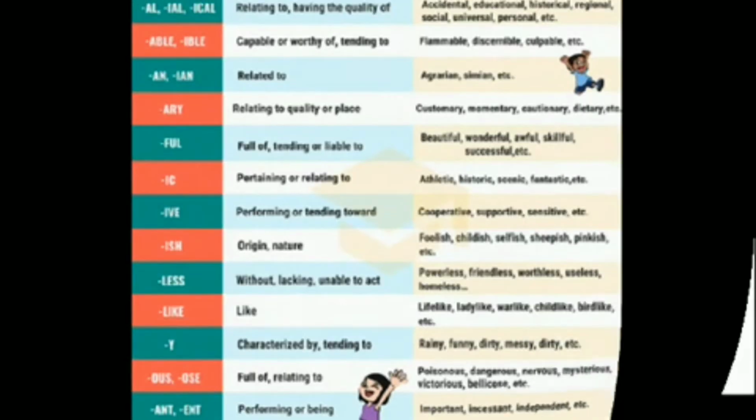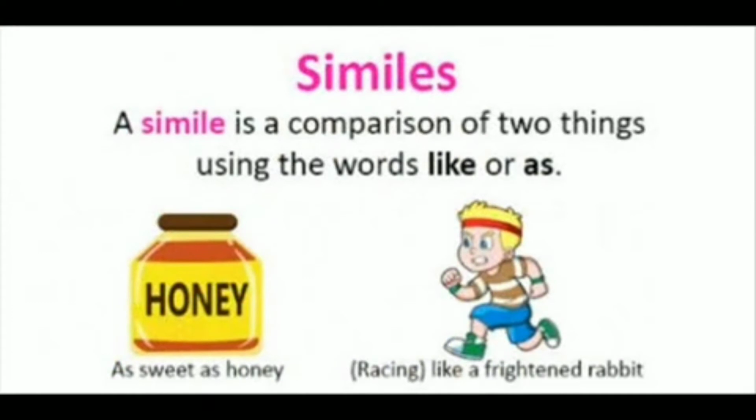Now, the next topic which we are going to do is similes. A simile is a phrase which compares two different things having a common quality. We use the word like or as to make the comparison. The sun is like a golden orange in the sky. Sohini is always as cool as a cucumber.